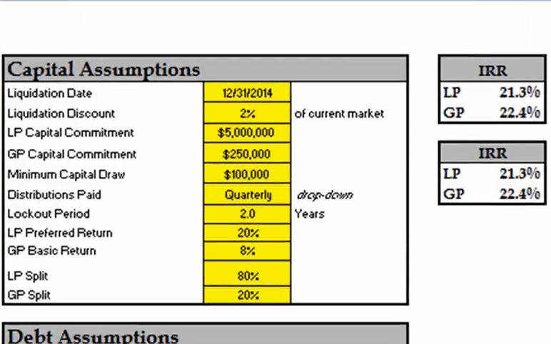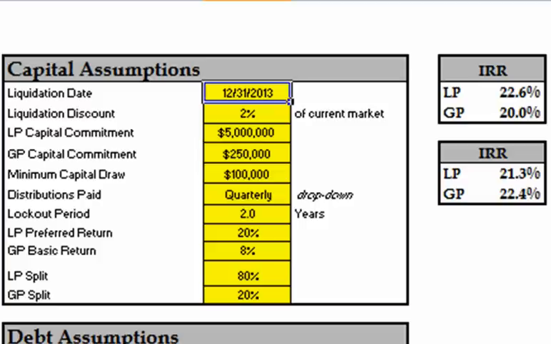If we change the date to December of 2013, we see the limited partner's IRR increase as their capital is returned quicker, but the general partner, aka John, will realize a drop in his return. At this point in the investment's life cycle, he will benefit more from the extra year of real estate appreciation, since those funds will fall into the 80-20 distribution priority.